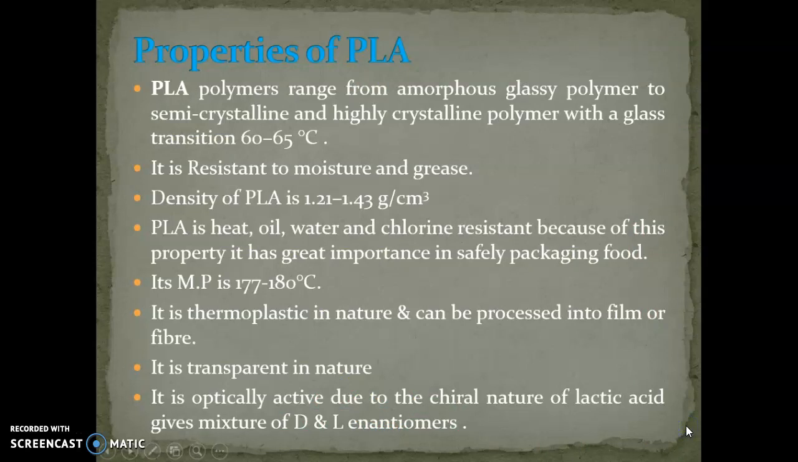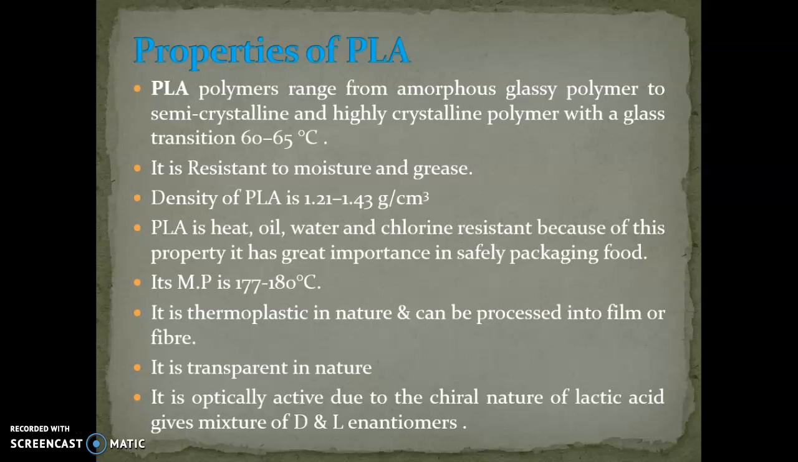Now we will see one by one polylactic acid properties. Polylactic acid polymers range from amorphous glassy polymer to semi-crystalline and highly crystalline polymer with a glass transition ranges from 60 to 65 degrees Celsius. Now the point came, what do you mean by glass transition temperature? The glass transition temperature is that temperature below which the polymer is glassy, like a glass, and above which it